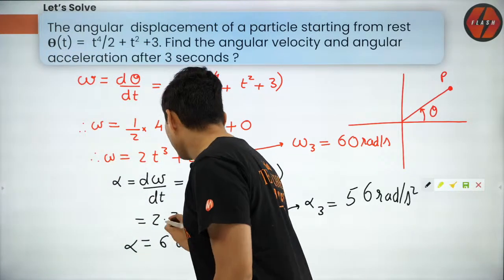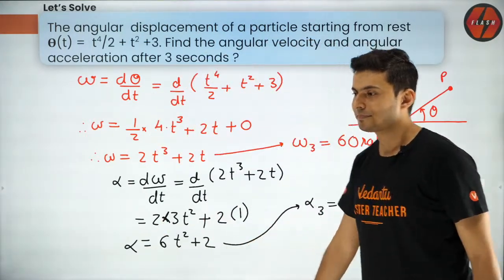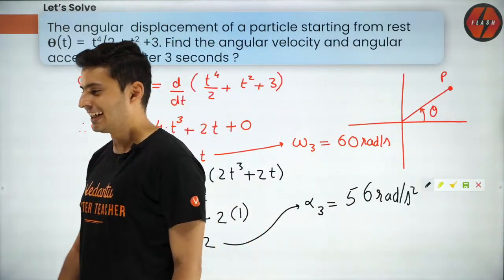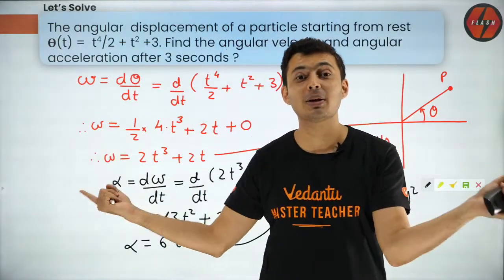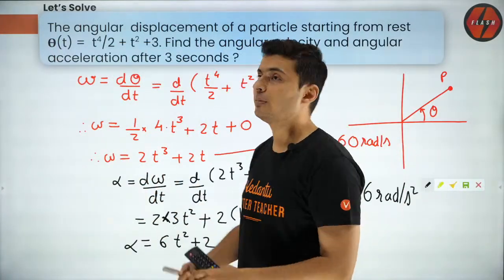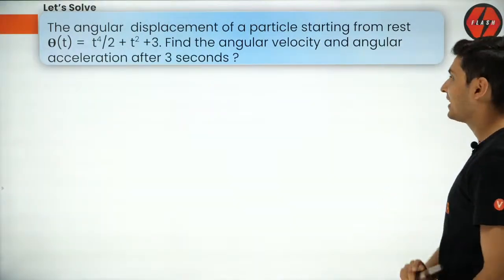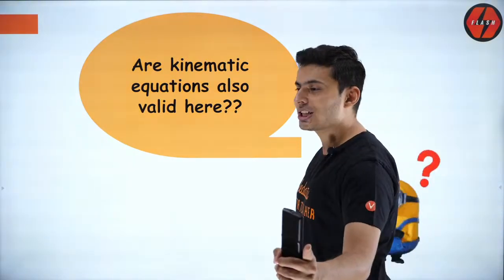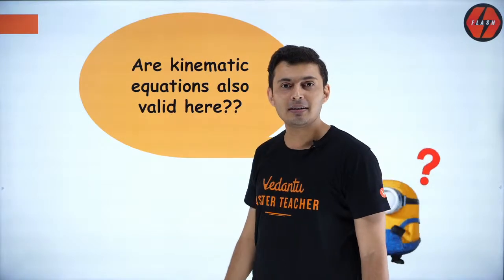It is not 2.3, it is 2 into 3. Once you don't get confused, it was 2 into 3. Alright. Very good. So that's how simple problems are if you relate the two chapters. Else you will be like, oh my god, is there a separate formula for this and all that? Don't worry. Now, obvious next question should be, do you think kinematic equations are also valid here?